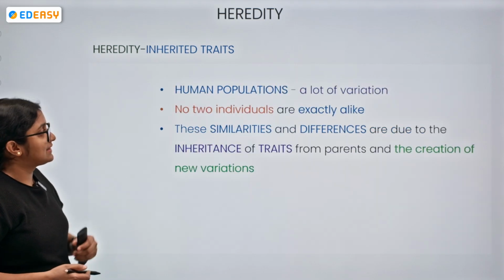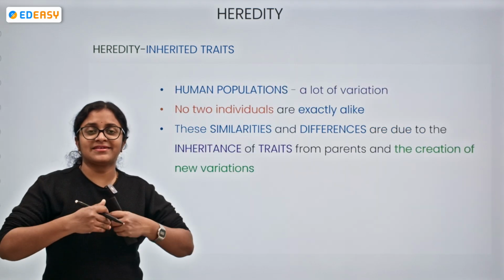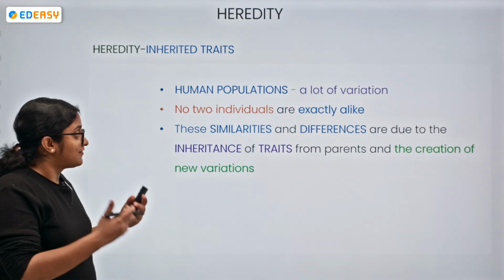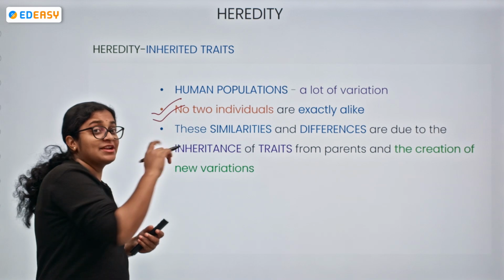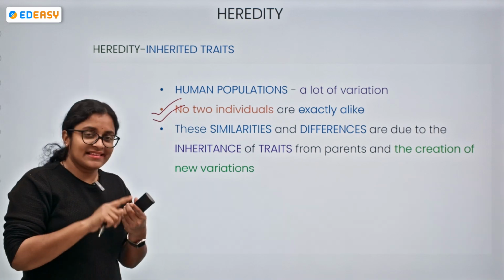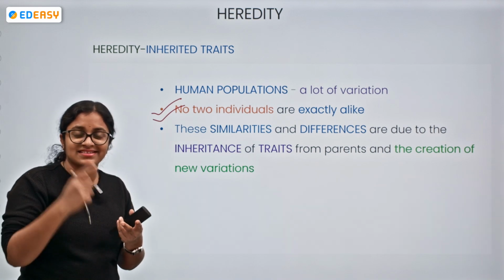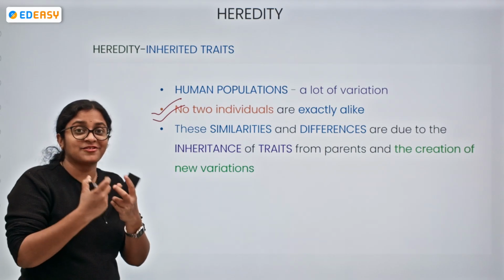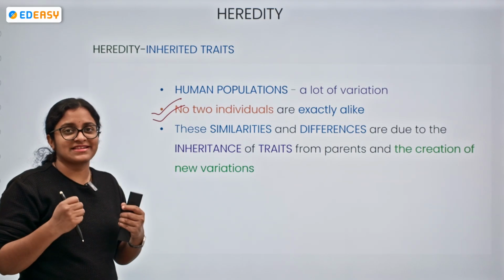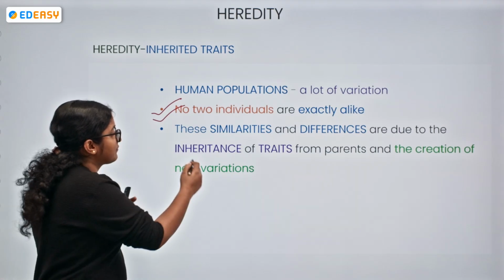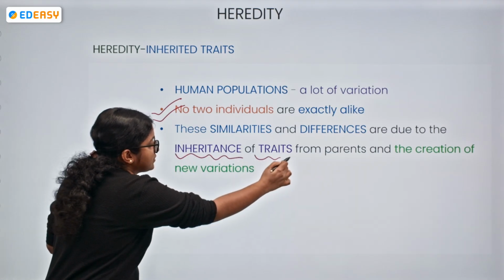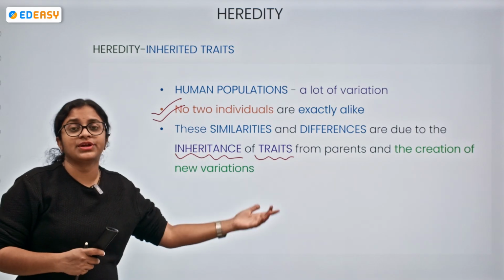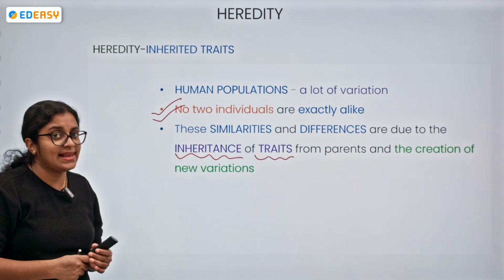In the human population, we could find a lot of diversity, a lot of variation. We can say no two individuals are alike. Even twins are not exactly alike. Their fingerprints differ, the internal iris structure is different. The pattern on the tongues also differs. There are a lot of differences. Okay, so the similarities and differences, why? It is because of inheritance of traits and the creation of new variations as well.